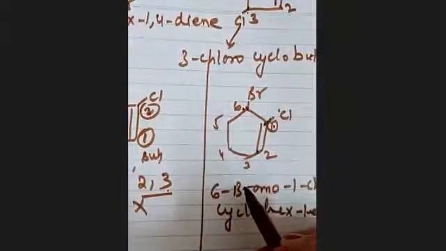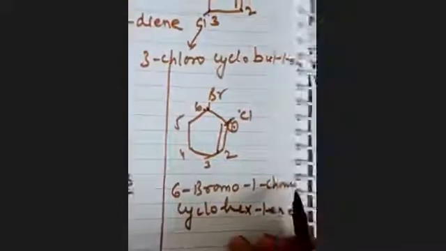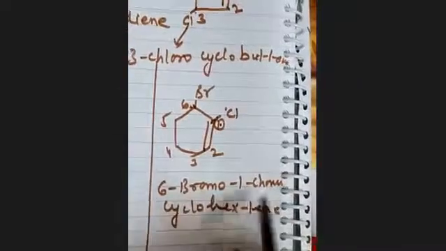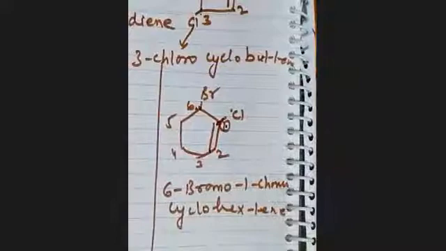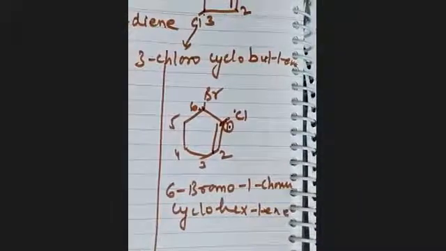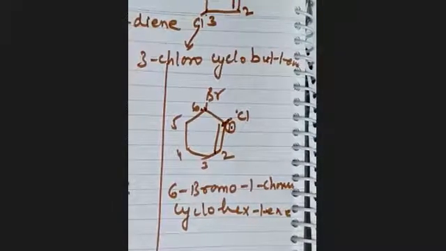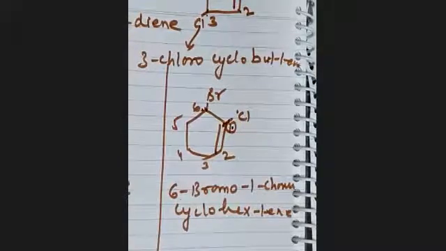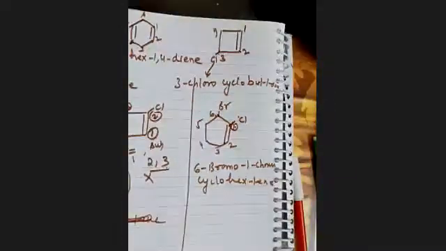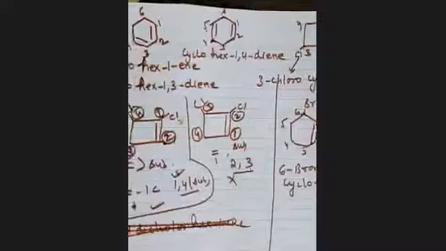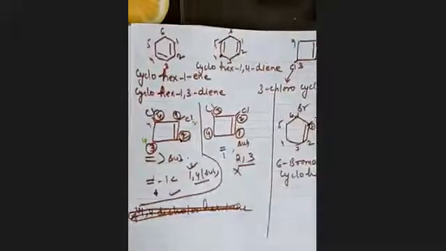1-bromo-6-chloro... 1-chloro-6-bromo-1-chlorocyclohex-1-ene. So here, these types of nomenclature are simple, in which we have multiple functional groups. Let me increase the number of functional groups in the example. If you have multiple substituents, what will you do at that point? Let me give you one question.